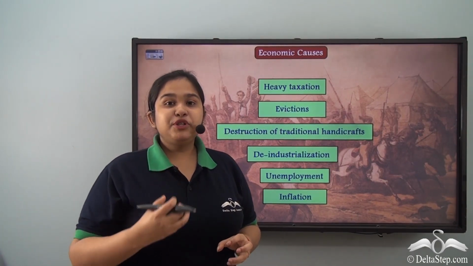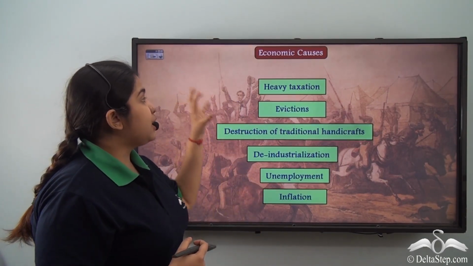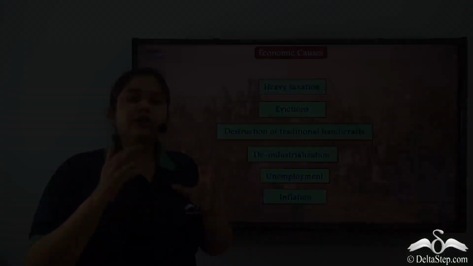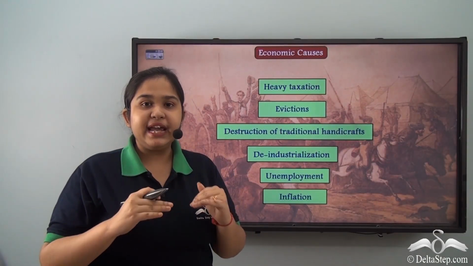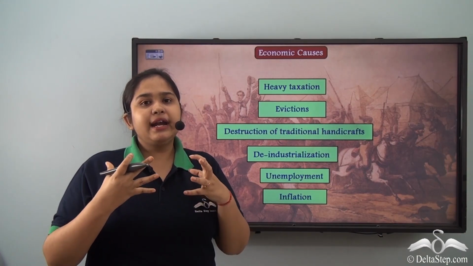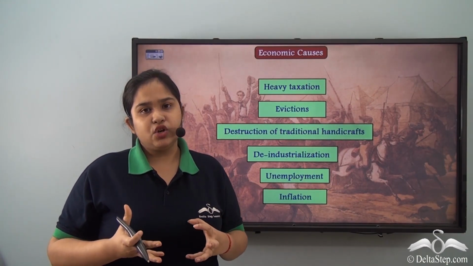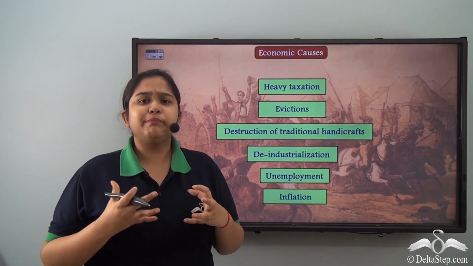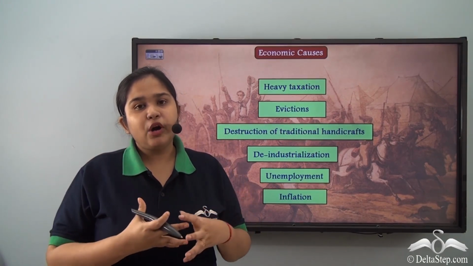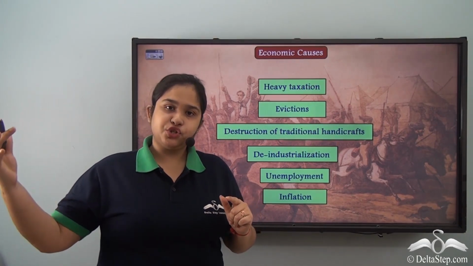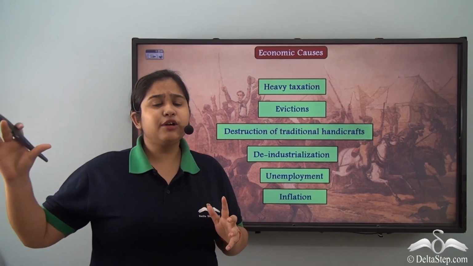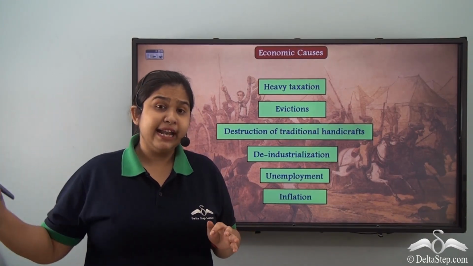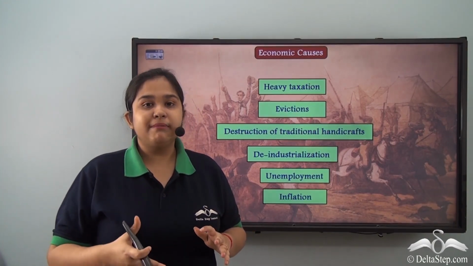So to recapitulate quickly, these were the economic causes that primarily prepared the base for how the people were angered by these economic policies, because these policies did not only strike a blow to the aristocrats, the money lending class, but also the common man.